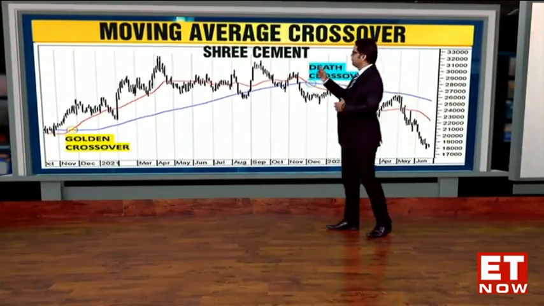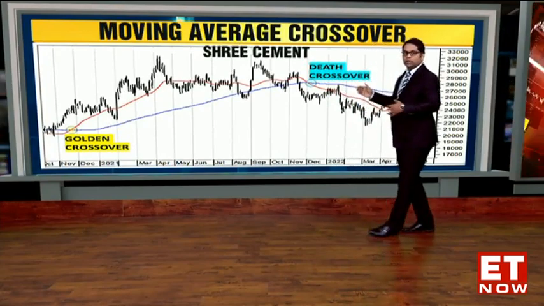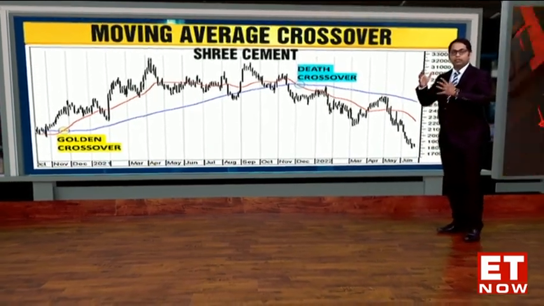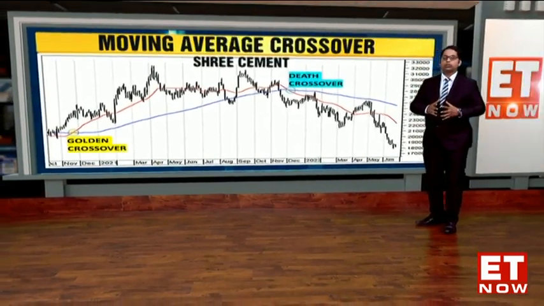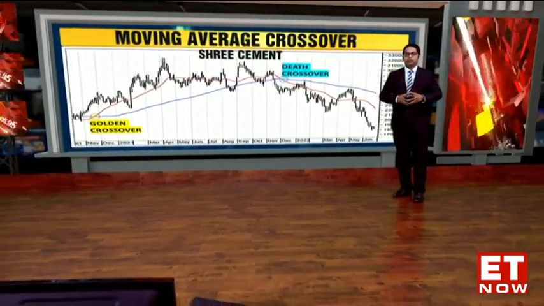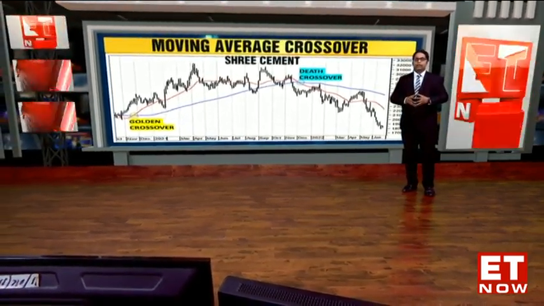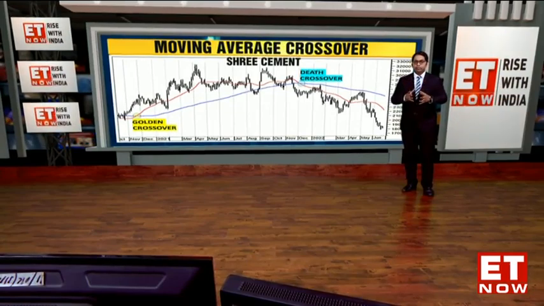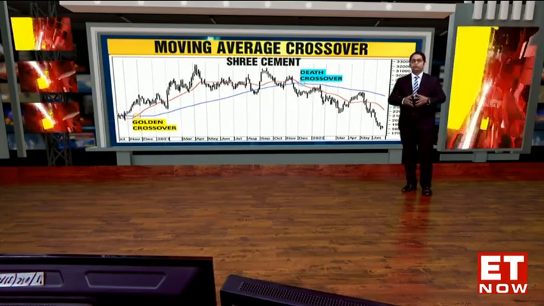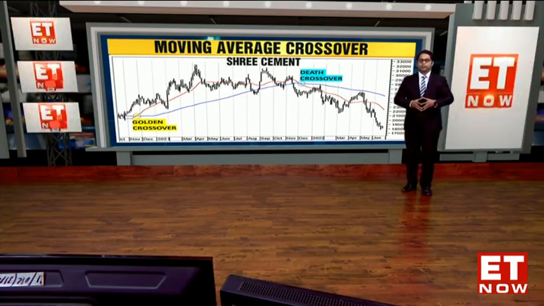But this death crossover is very interesting because, as you can see over here, post that death crossover is where the stock actually started to slide and get into a multi-month correction. So post death crossover is where you see a downward trend, and post the golden crossover is where we start to see an upward trend. Just one example which one could look out for on the current charts is the Nifty Auto Index. The reason why the Auto Index is moving up higher is because there are so many stocks in the Nifty Auto Index which are showing signs of golden crossover. So probably good times ahead for the auto stocks, and that's the importance and significance of a moving average crossover.